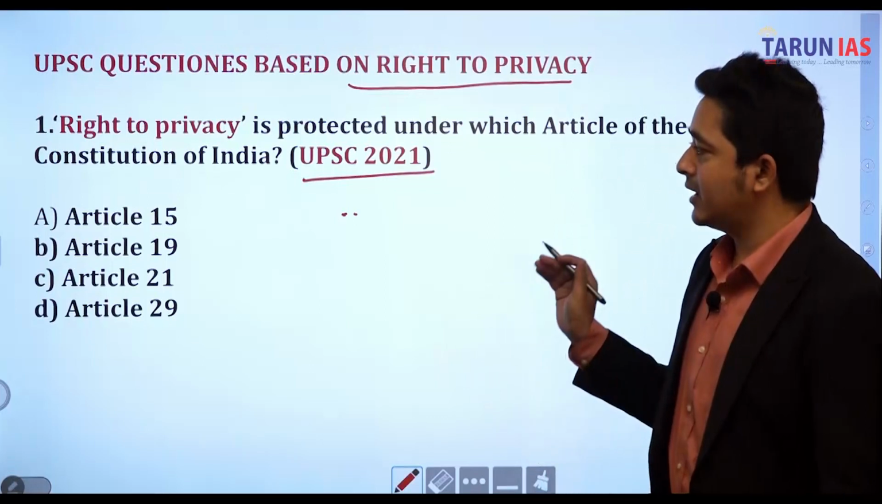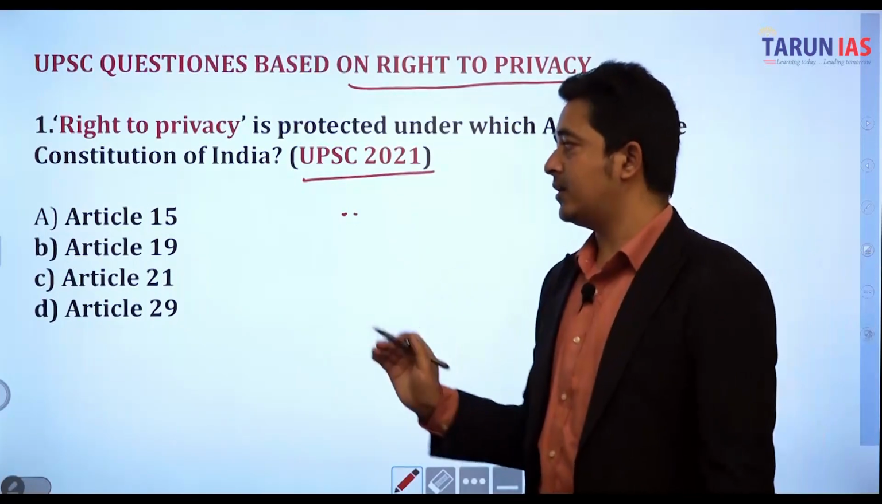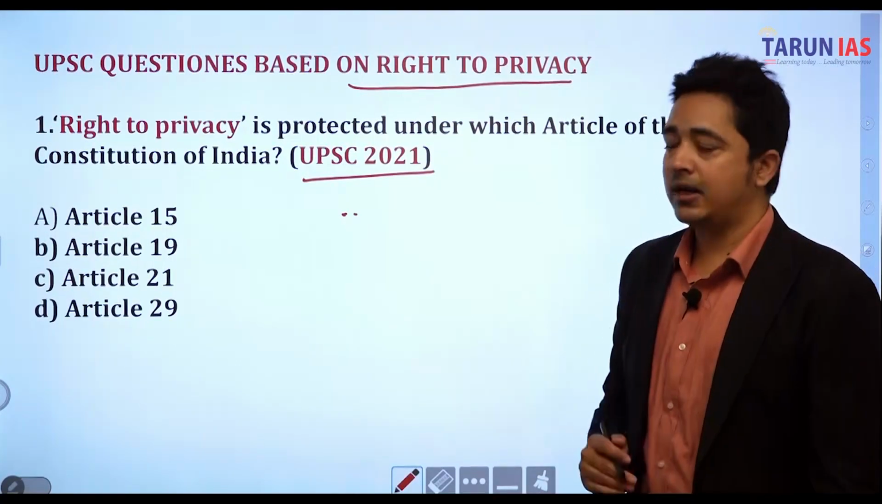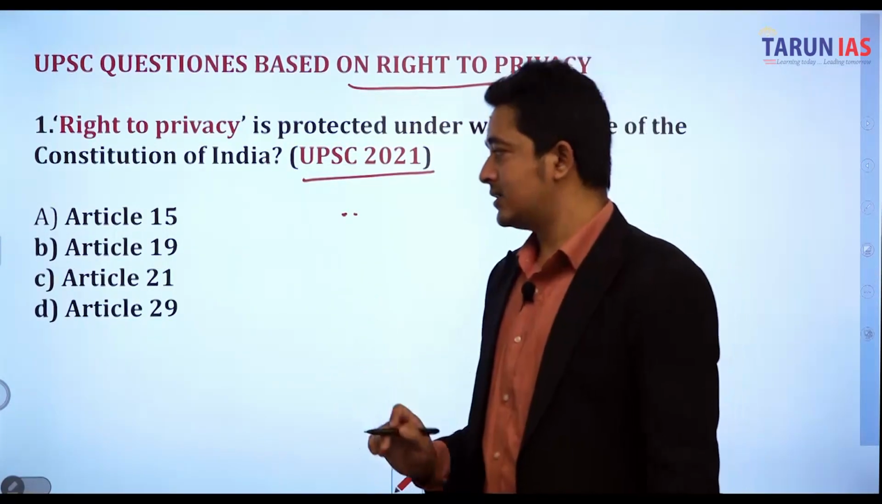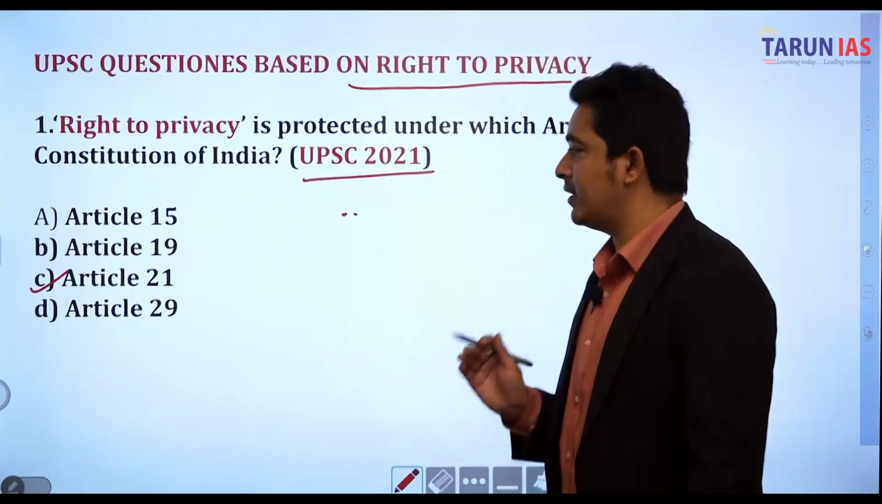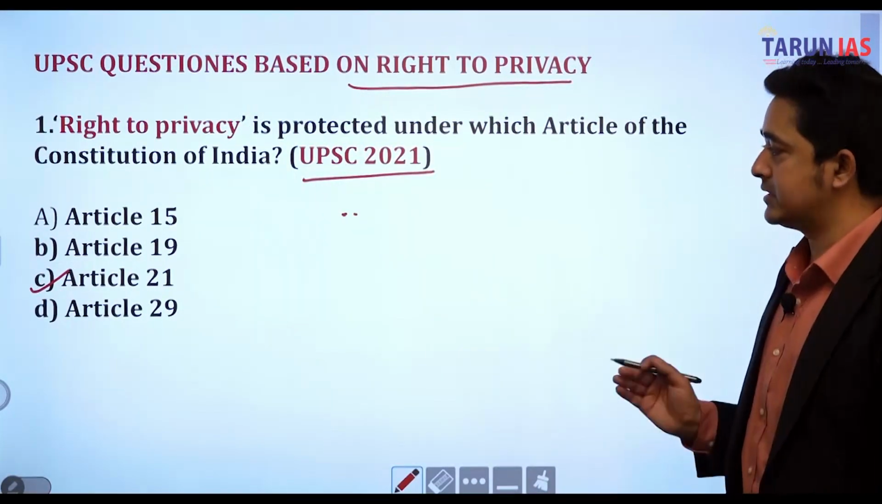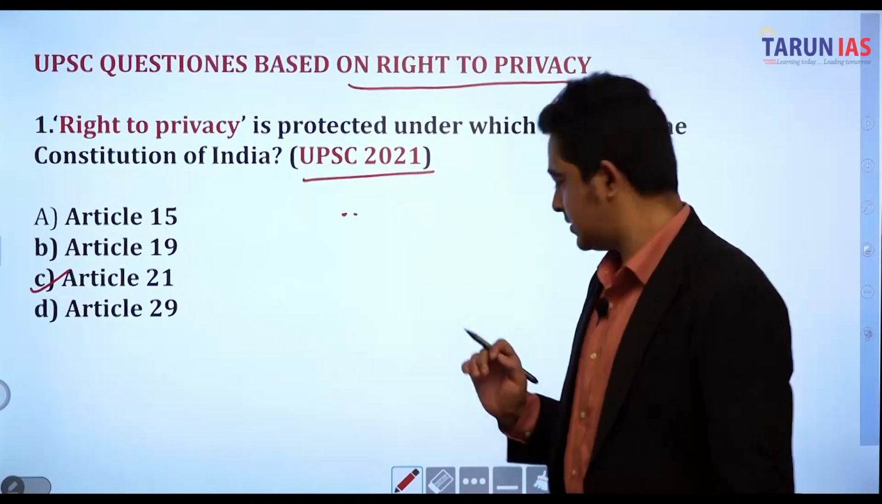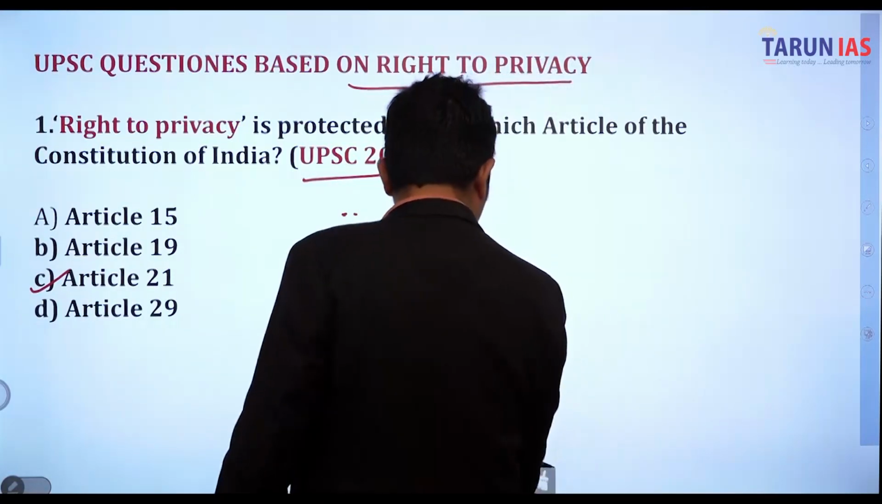As we can see, the options are Article 15, 19, 21. Article 19 is basically freedom of speech, right? So Article 21 is the right answer, because Article 21 protects the right to privacy through the constructive mechanism. What exactly is it? We will discuss what exactly the constructive mechanism is.